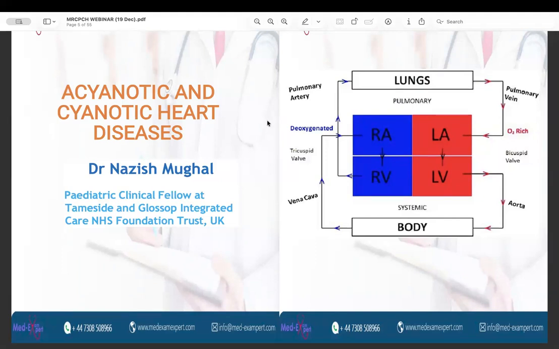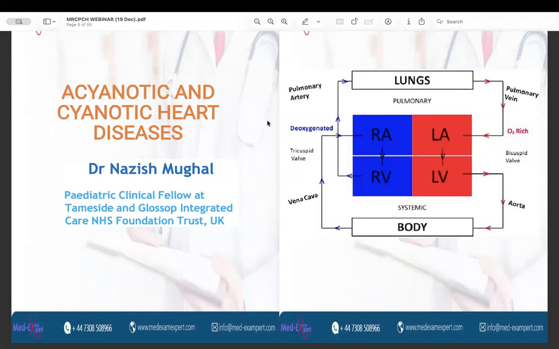From the lungs, the oxygenated blood, the good blood, is carried by the pulmonary veins to the left atrium, and the left atrium pushes the blood through the mitral valve into the left ventricle, and from the left ventricle through the aorta, the oxygenated blood is supplied through the body, and again the vena cava takes the deoxygenated blood. This is the whole systemic and pulmonary circulation.